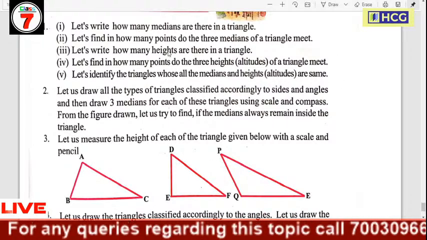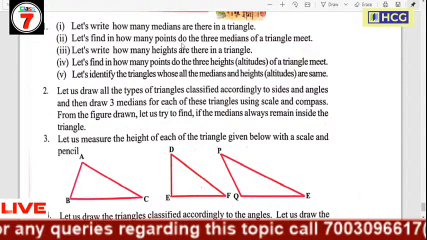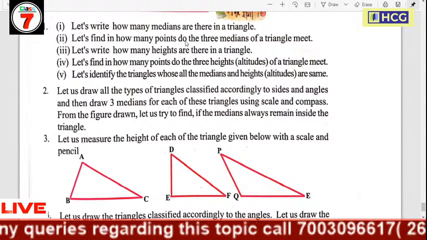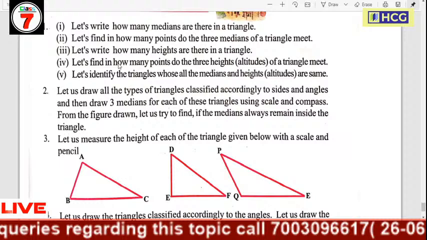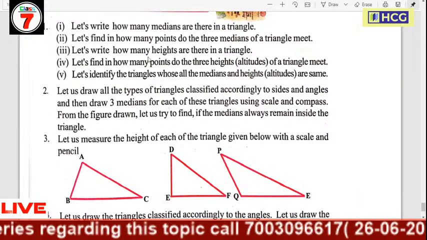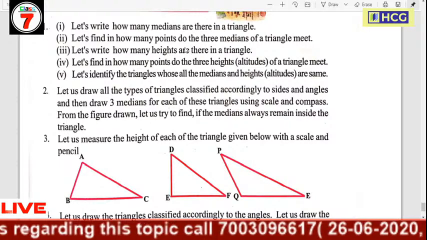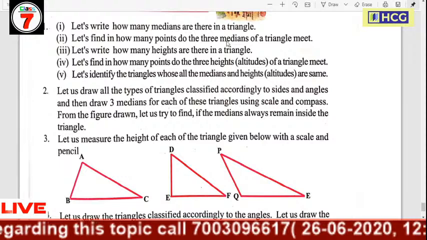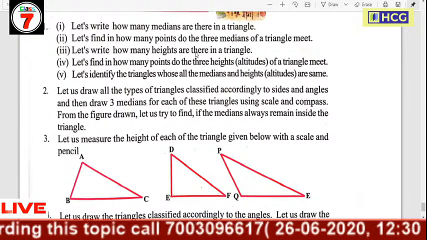Next, we draw a right angle triangle. One angle is a right angle. In a right angle triangle, three medians are also inside the triangle and three medians are concurrent. Next, we draw an obtuse angle triangle.